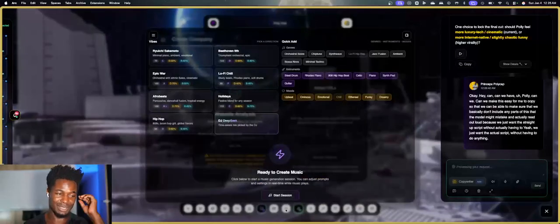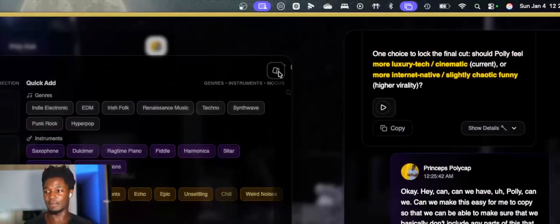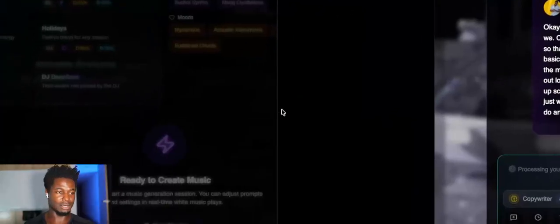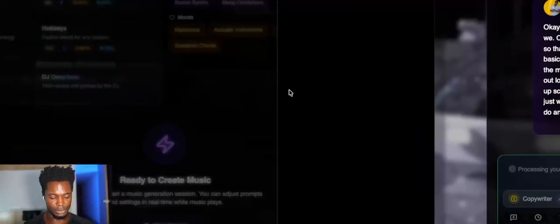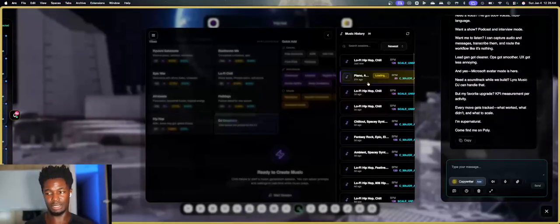I should have started off and played some music. We do have a DJ set here. If you look here, you'll see there's a bunch of music that has been generated. This is Google Lyria.